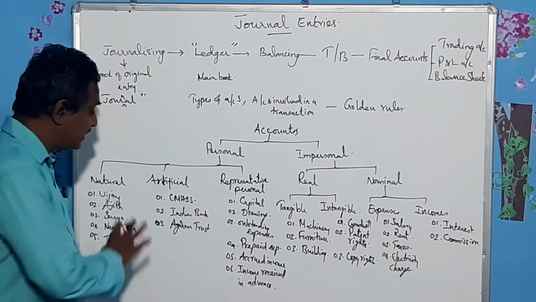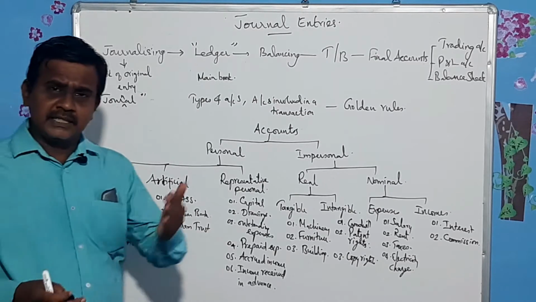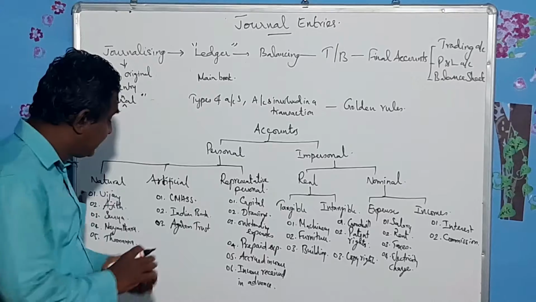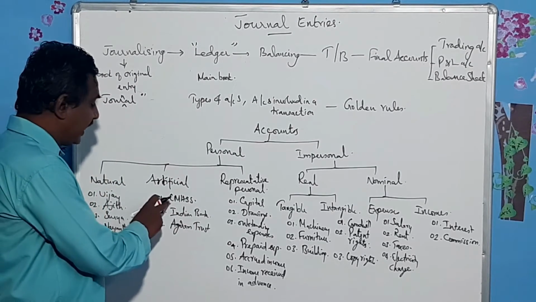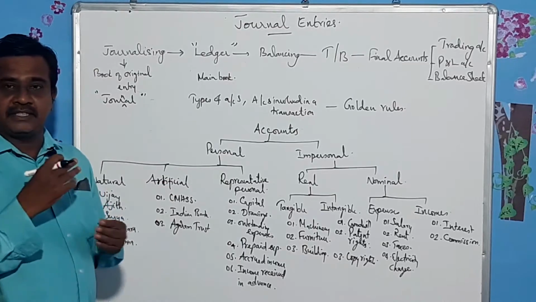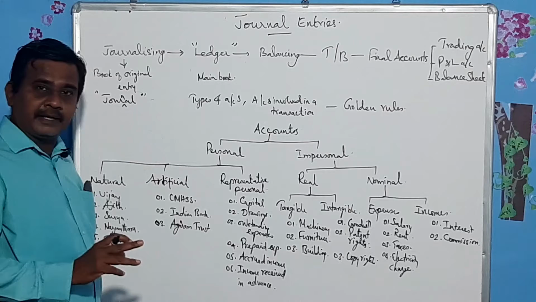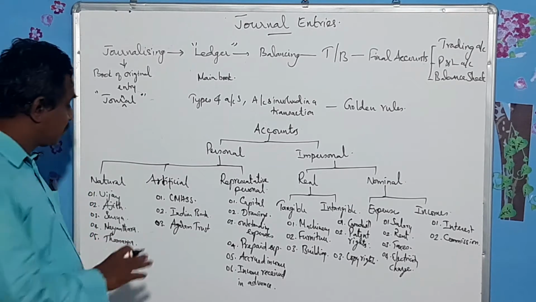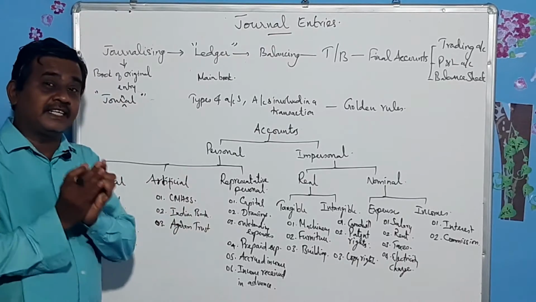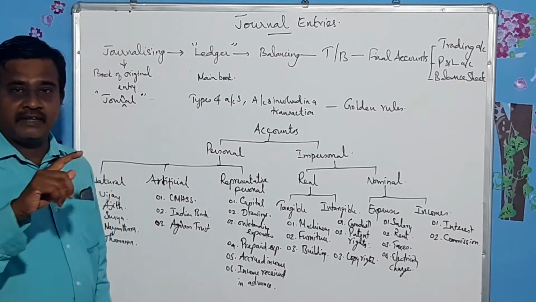Why do we call these artificial persons? See, the persons may come and go, but these things will run. For example, if the management changes, the school will be running even after the change in the management. So these things will be considered as persons, and for these persons the authority will sign.